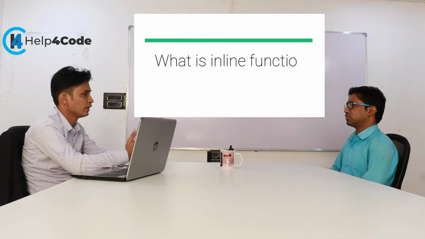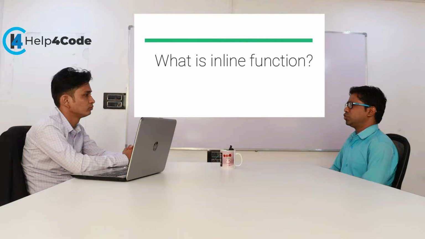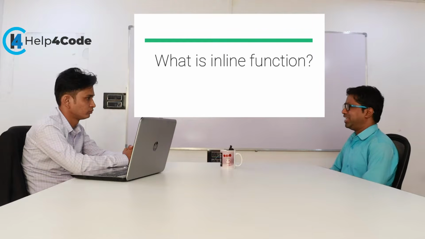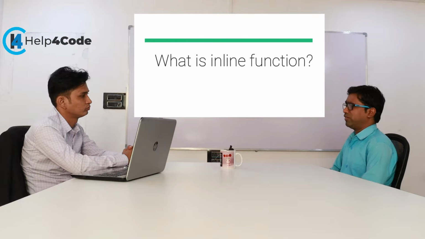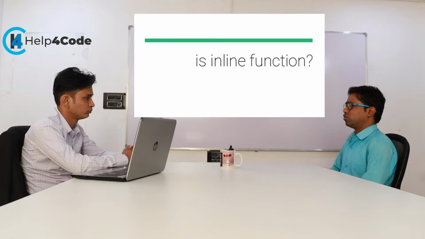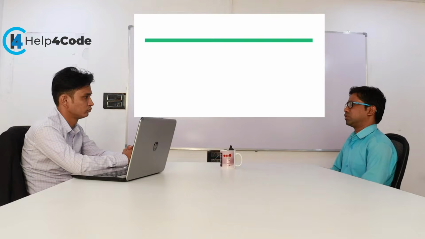What is an inline function? An inline function is used for fast execution. Any function is inline by default in C++. If you mention the inline keyword with any function, that gives fast execution. What it actually does is, whenever we call that inline function, the function body is replaced at the calling area. So we can say it is a fast execution.